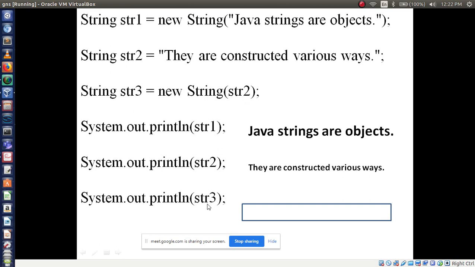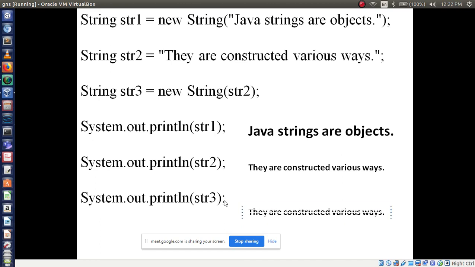Now you tell me what output will come. You will get the first line or second line in this output. str3 you are accessing, I mean you are printing. So what will print? Yes, very good, they are constructed various ways. I hope you are understanding this concept.